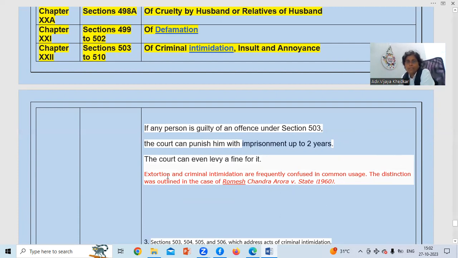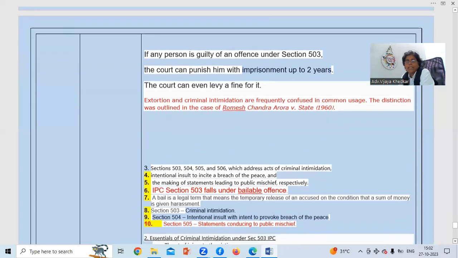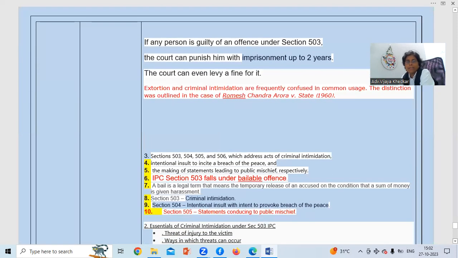And there is an important case, where extortion and criminal intimidation are frequently confused in common usage. The distinction was outlined in the case of Romesh Chandra Arora versus State, that was the case of 1960. You please remember about this case. It was giving the difference between extortion and criminal intimidation. Though the things are, there is a distinction. पुरानी केस है, लेकिन जिसमें आपको एक्सप्लेन किया गया है कि डिस्टिंक्शन क्या है, इसमें डिफरेंस क्या है.